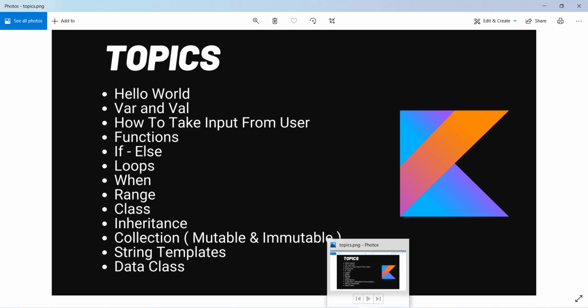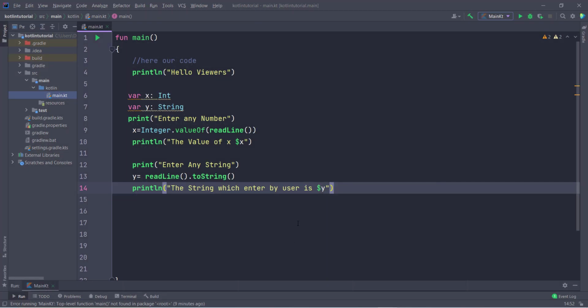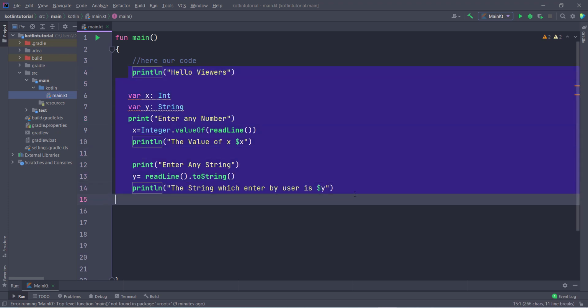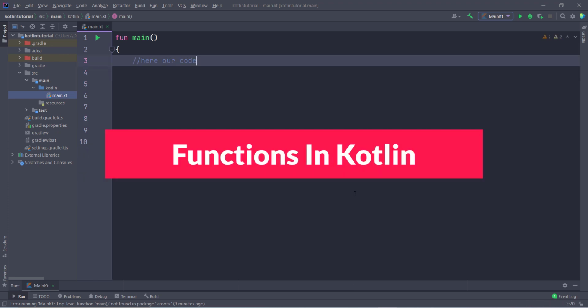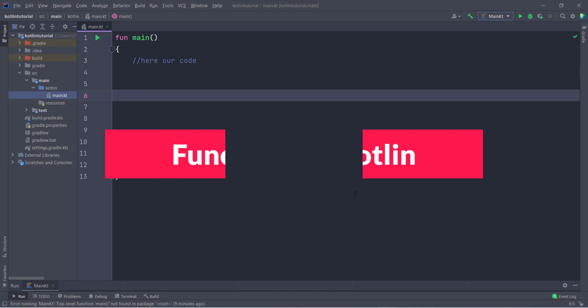So functions are very important in Kotlin, and if we want to develop Android apps, then functions are going to play an important role in the entire Android development. So let's see how functions work in Kotlin. For this I delete this whole code, and let's start writing the code for a function.